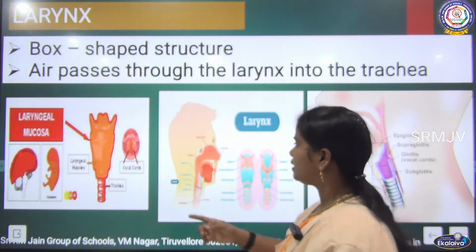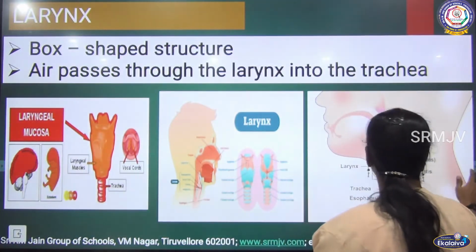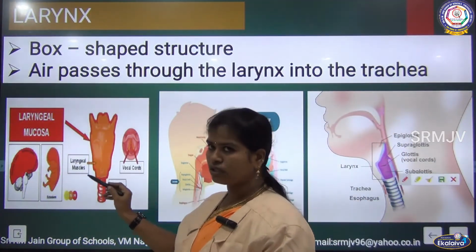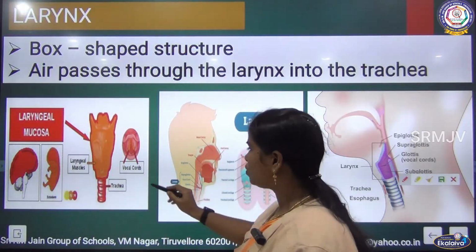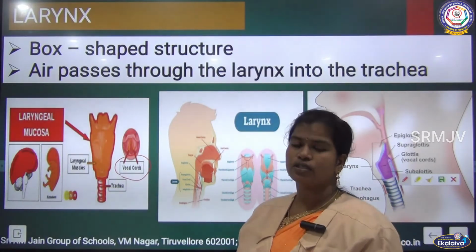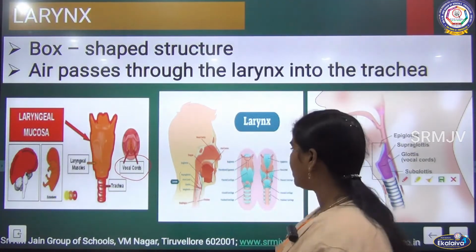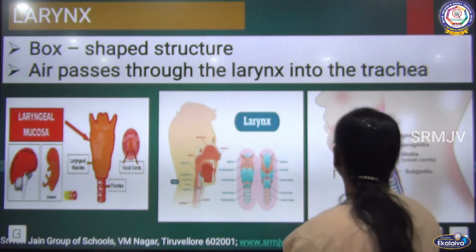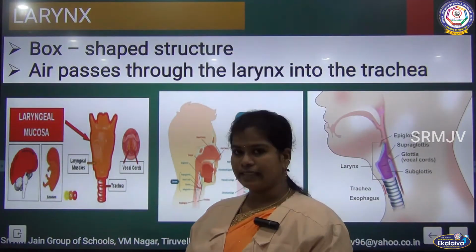You can see the picture of the larynx here. As I said, it is a box-shaped structure. It has vocal cords, so it is responsible for the sound coming out from our body.